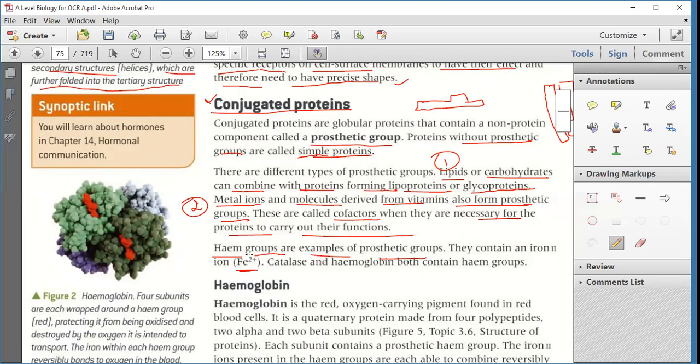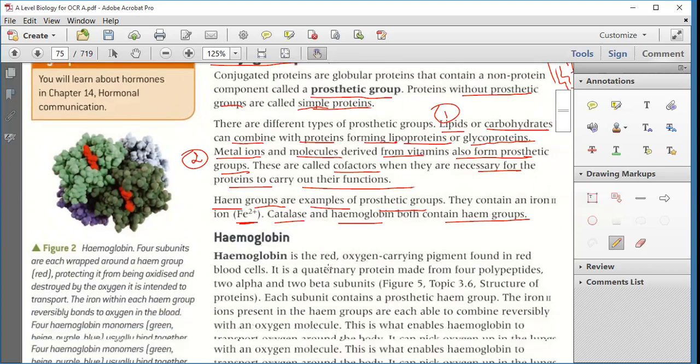So catalase and hemoglobin both contain the hema group. They are the two proteins which contain the hema group. They are conjugated proteins. Got it, clear?